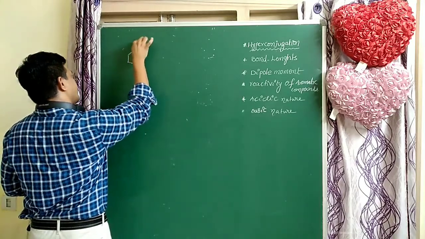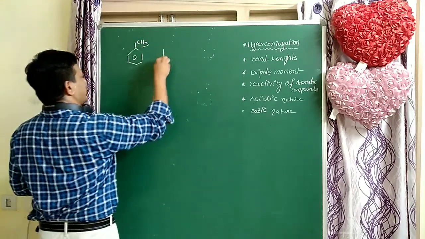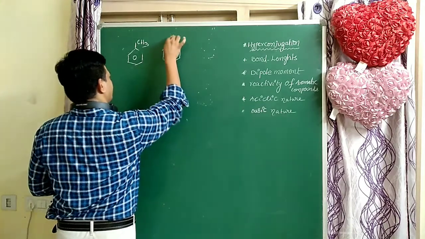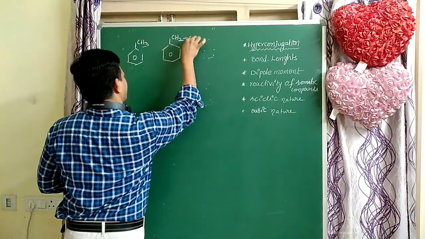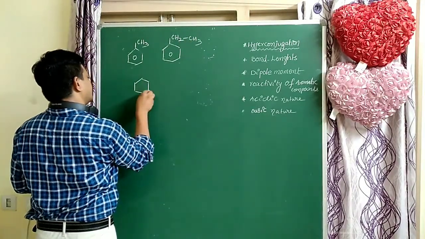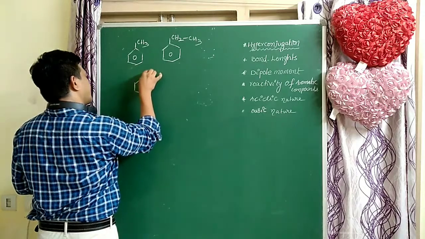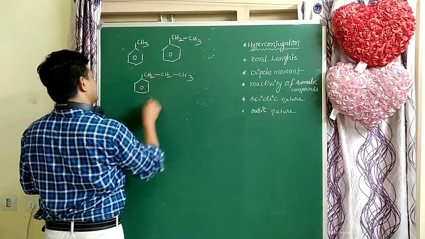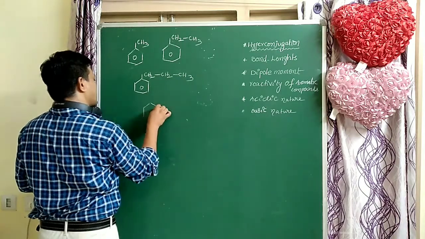Methyl benzene and ethyl benzene and n-propyl benzene. Next, isopropyl benzene.